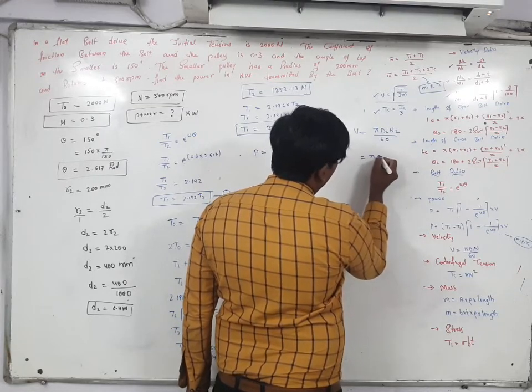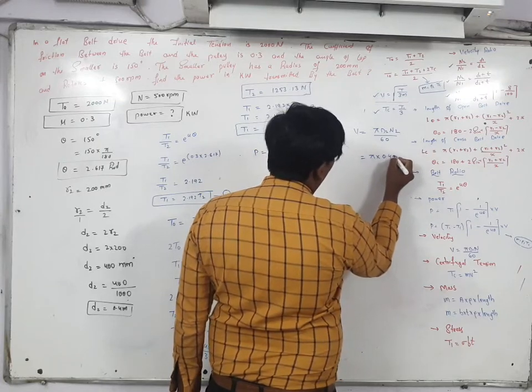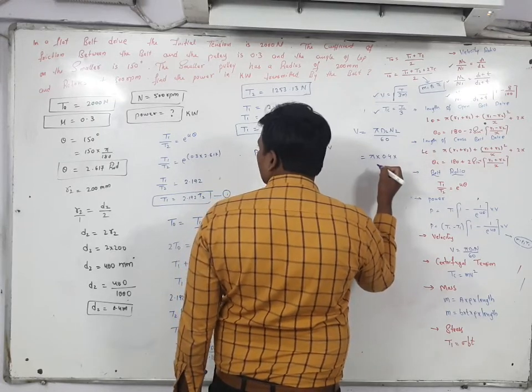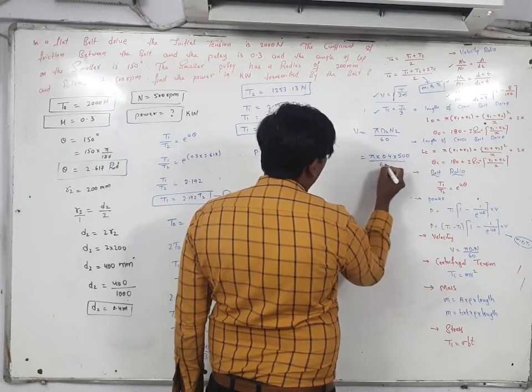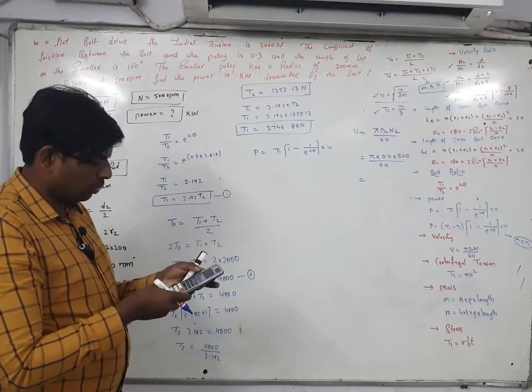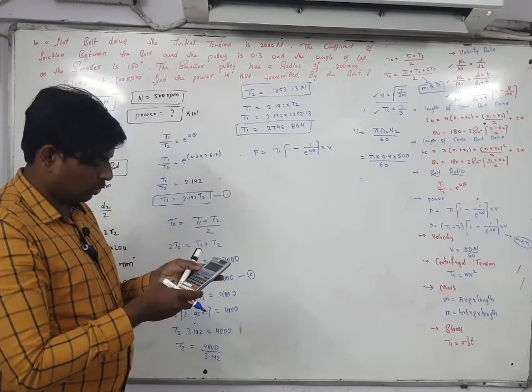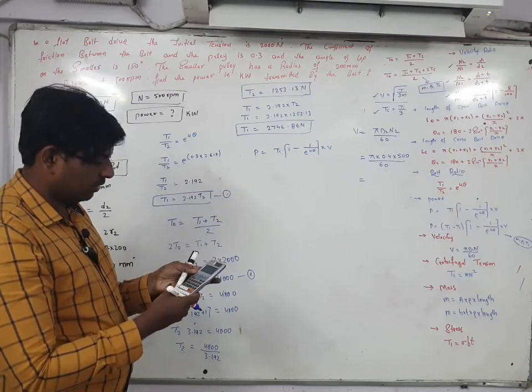Pi you know very well, d2 you just got, 0.4, and n2 is given, 500 divided by 60. So you can write pi into 0.4 into 500 divided by 60.